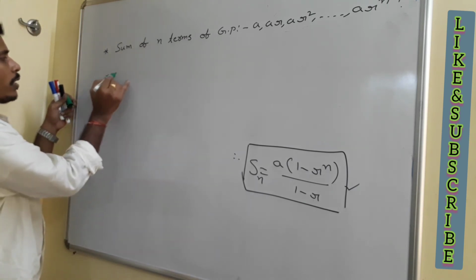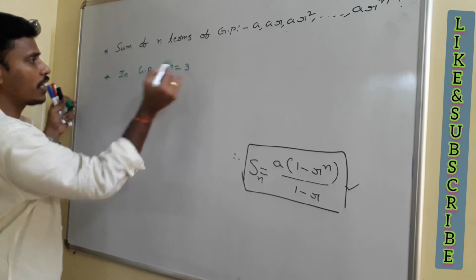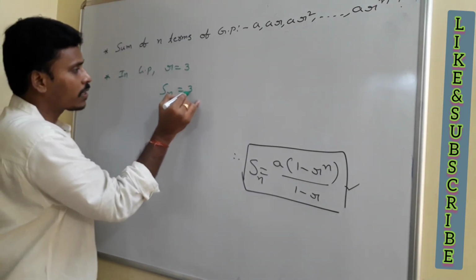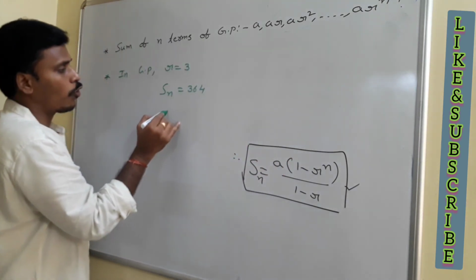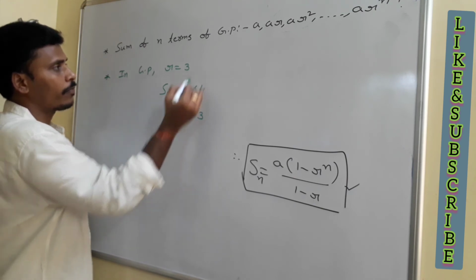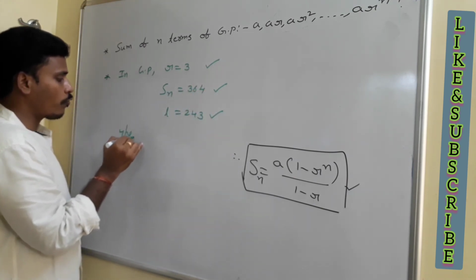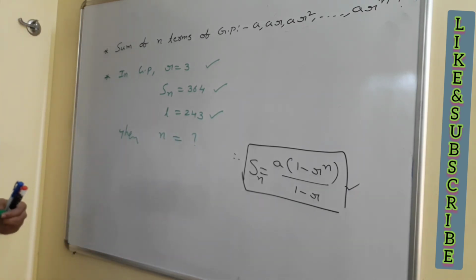In a geometric sequence, the common ratio is given as 3, the sum of n terms is given as 364, and the last term is given as 243. The r value, Sn value and l value are given, and then they ask us to find the n value. The number of terms we need to find. How to find the n value? Just have a look at the problem.